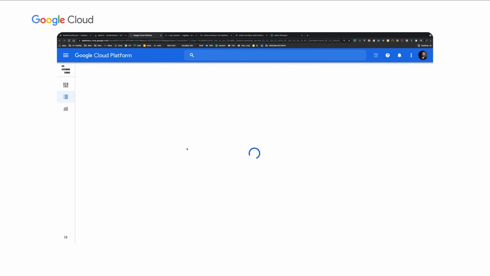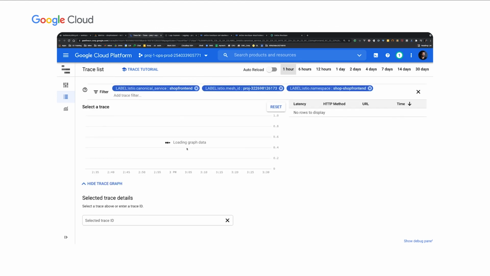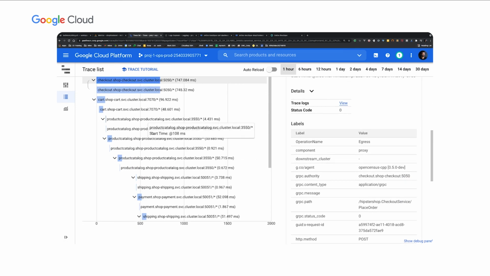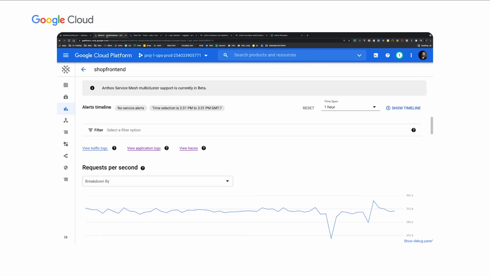If I want to look at request traces, this is something you do have to configure in your application. I can look at the histogram of my requests coming in, and then I can click on an individual request and look at that particular trace information. Again, all of this is part of the Anthos Service Mesh.